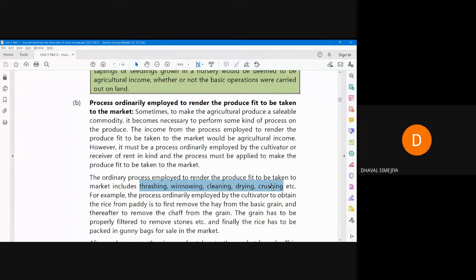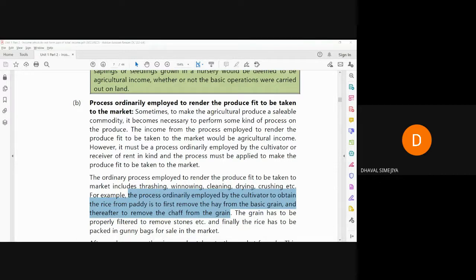Okay, ordinarily employed process. So the process ordinarily employed by the cultivator to obtain rice from paddy. Paddy is raw material, but rice is the sellable product. First remove the hay from the basic grain and thereafter remove the chaff from the grain. Now, what is the hay? What is the chaff? You have to learn the basic process of how paddy is grown, and that is not our subject.